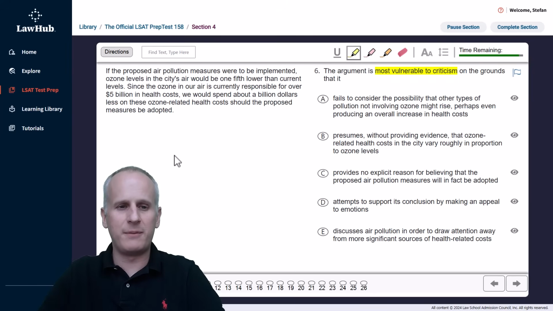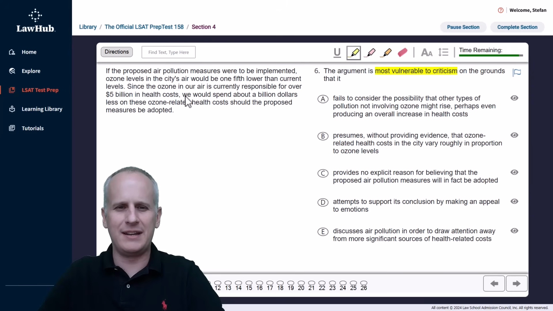So, reading from the top of the paragraph, if the proposed air pollution measures were to be implemented, ozone levels in the city's air would be 1/5 lower than current levels. Since the ozone in our air is currently responsible for over $5 billion in health costs, we would spend about $1 billion less on these ozone related health costs should the proposed measures be adopted.